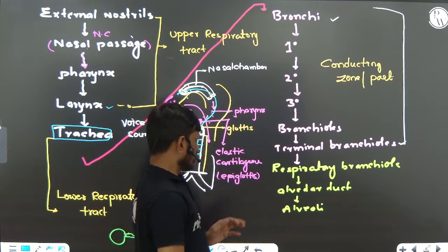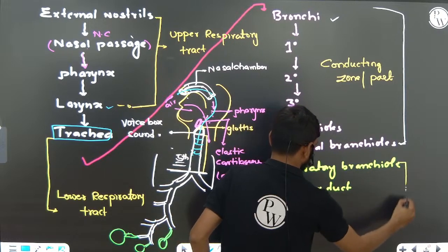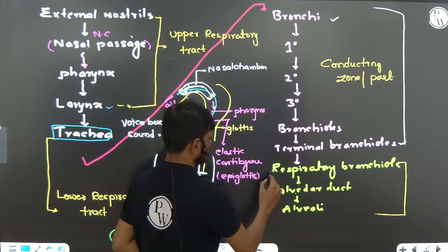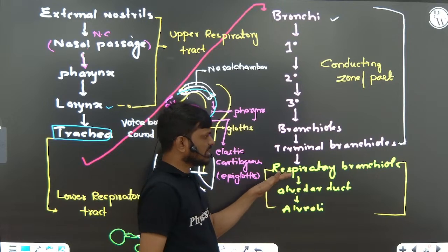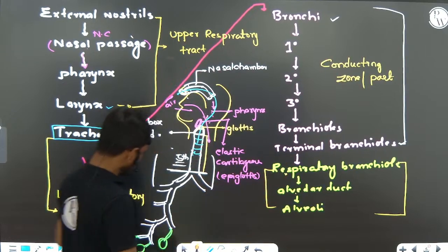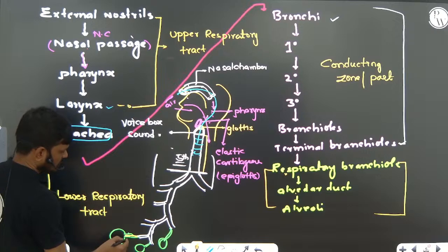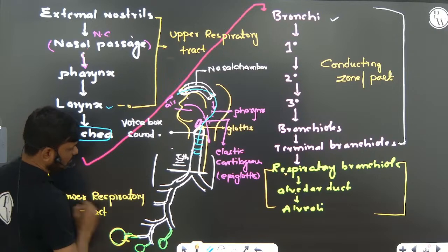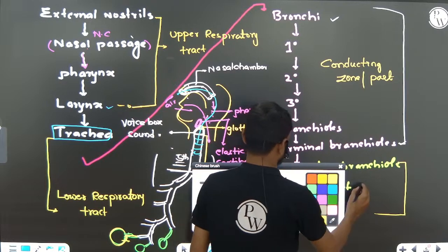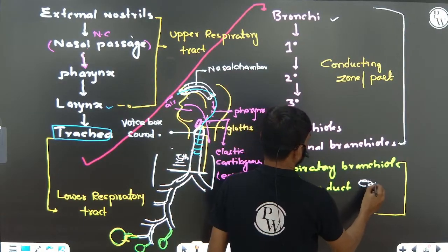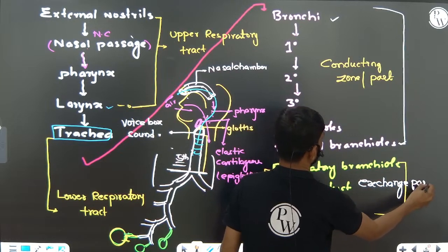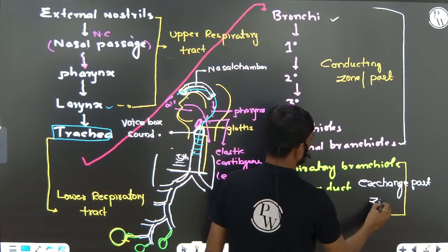Right? Now, after the terminal bronchiole there is the respiratory bronchiole. The respiratory bronchiole, alveolar duct, and alveoli together form the exchange part of the respiratory system, or exchange zone.